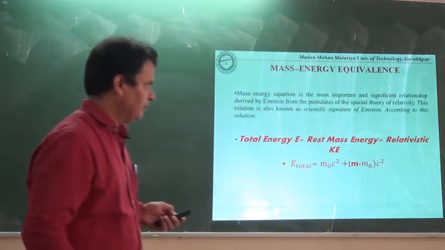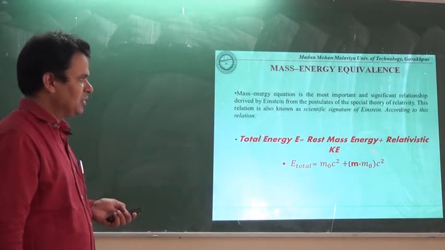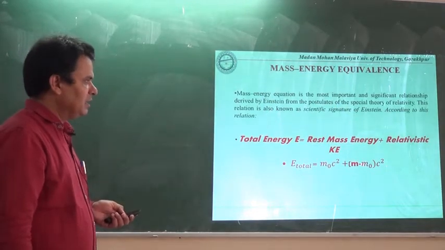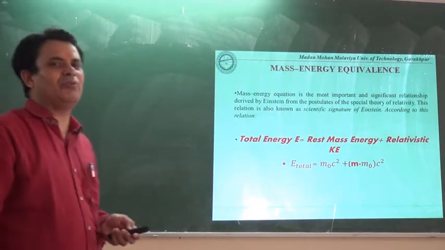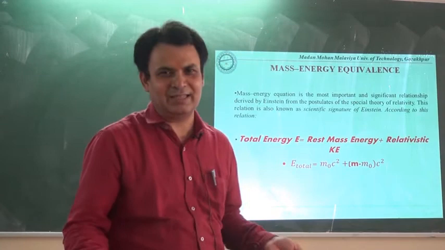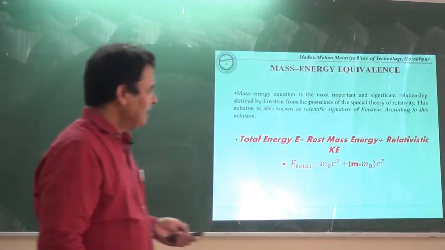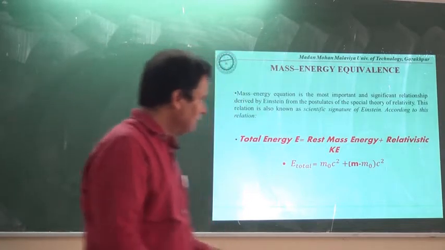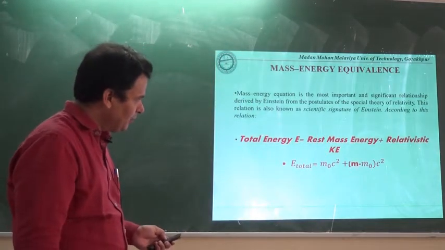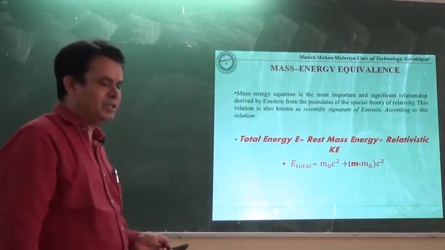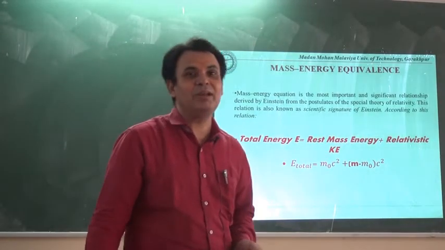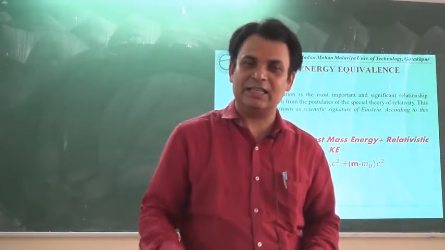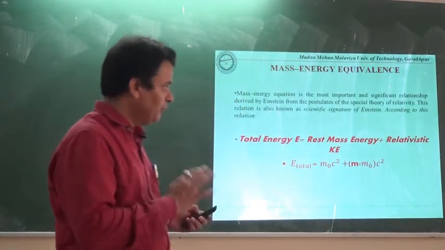Slightly that will be different, and you will see from this expression also that it is not half mv square, what we have enjoyed in case of classical mechanics. Rather, it is equal to (m minus m0) into c square. Means the change in mass of a body due to its high speed is responsible for the relativistic kinetic energy of that body, that we will see in this expression.